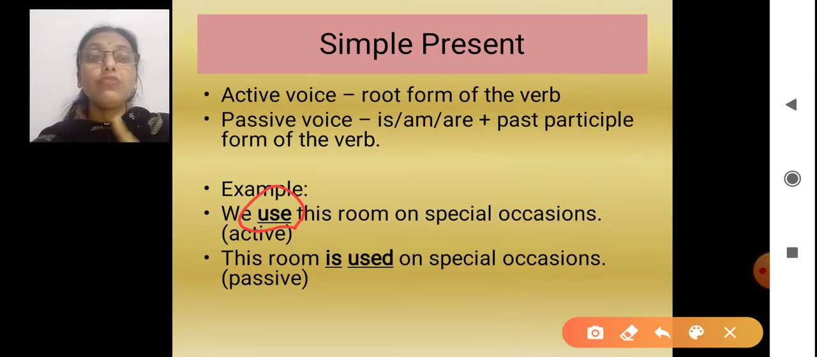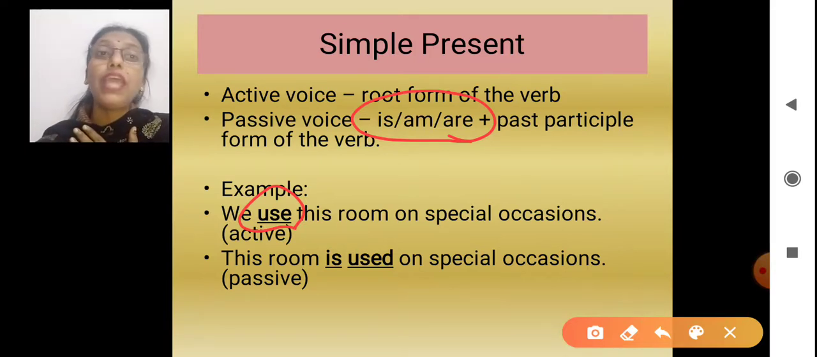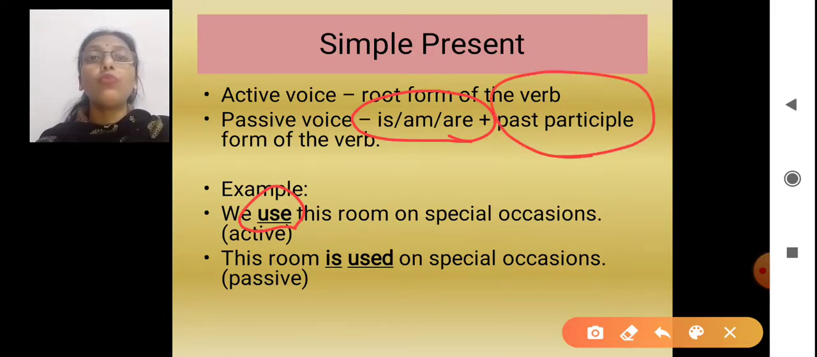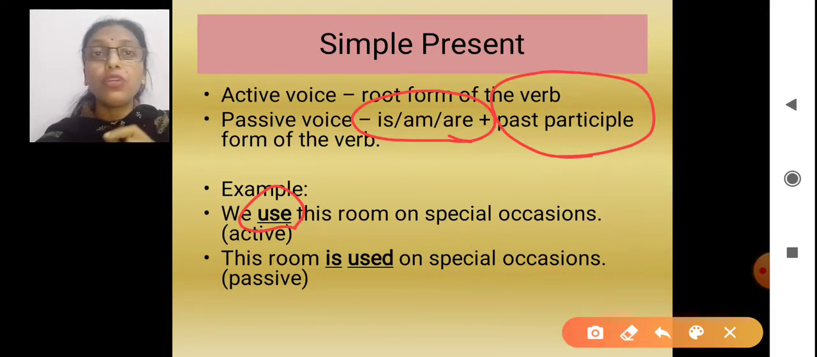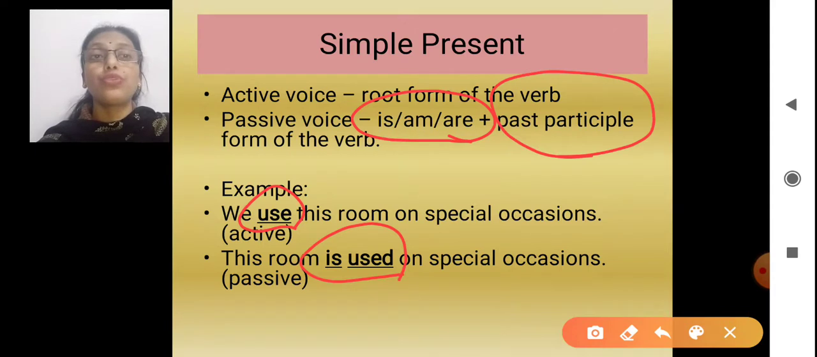If in active it is the root form and we are changing it to passive, we will be adding is, am or are according to the subject. If the subject is singular, it is is. If the subject is I, it will be am. If the subject is plural, then it will be are. Along with that, the past participle form of the verb will come. Remember, while we are changing to passive voice, we are always changing to the past participle form of the verb.